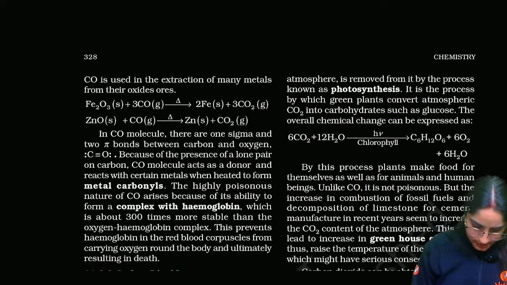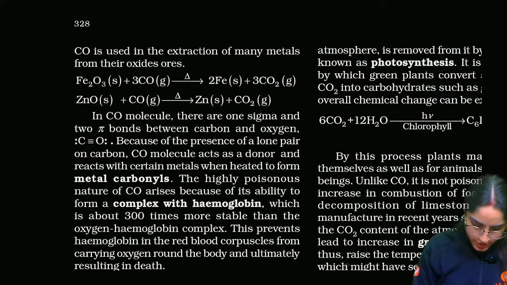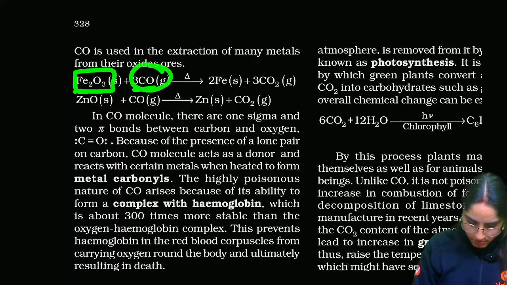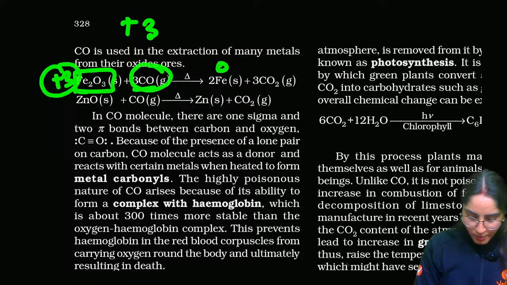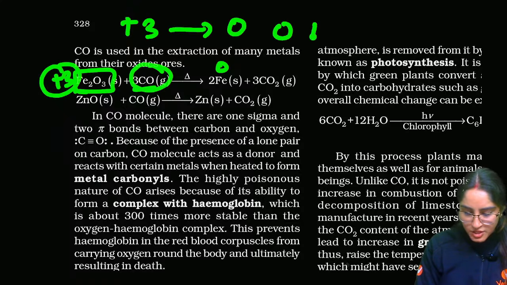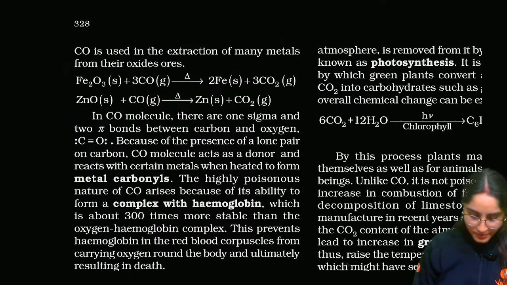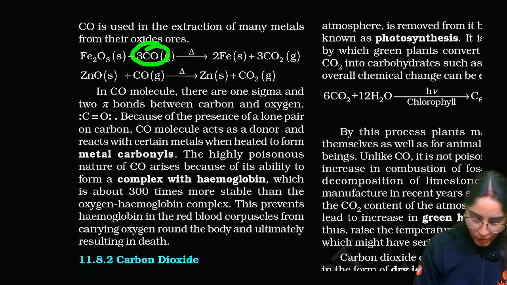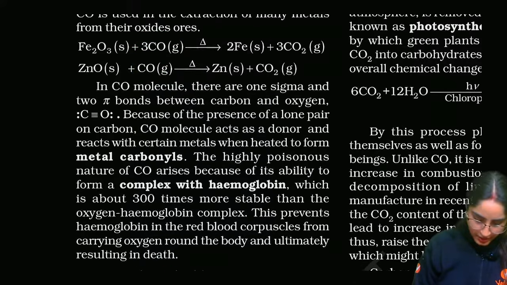So it is used here, converting Fe3+ to 0. 3 positive to 0 means the oxidation number is decreasing, so it is reducing something. So there, carbon monoxide is behaving as a good reducing agent.